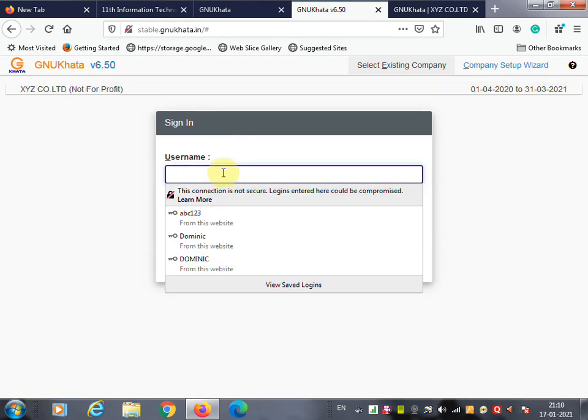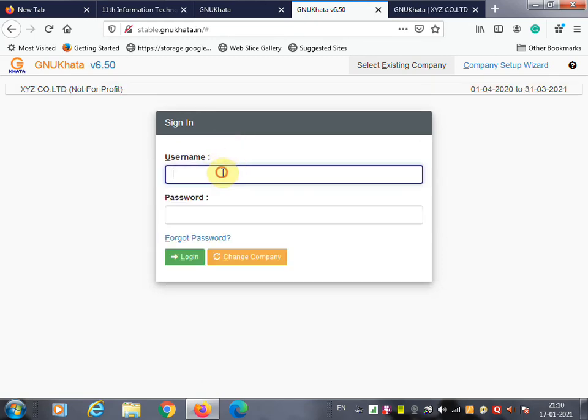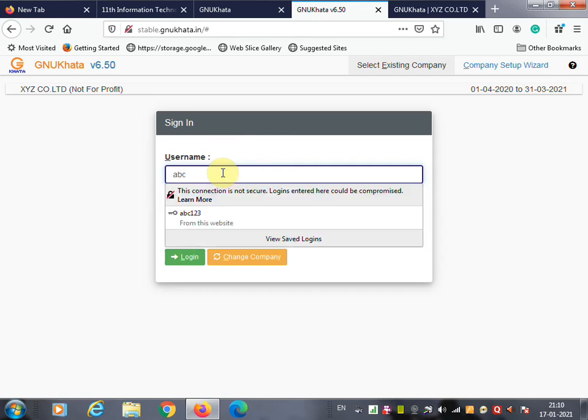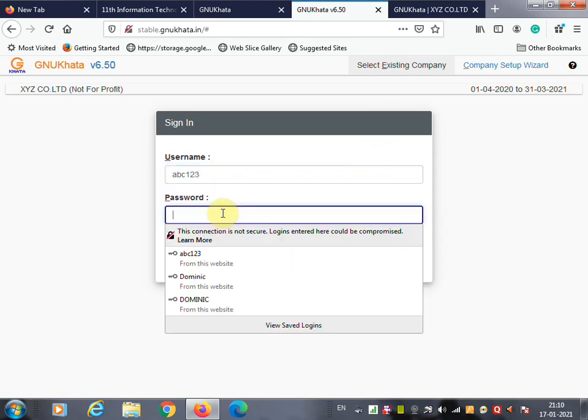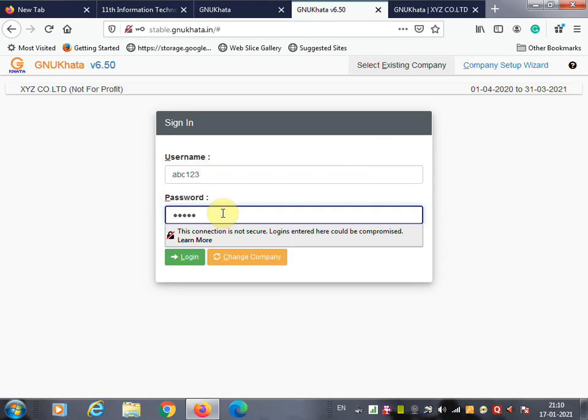Here it is asking you to provide username and password. Username first, ABC123, and then the password, and click on login.